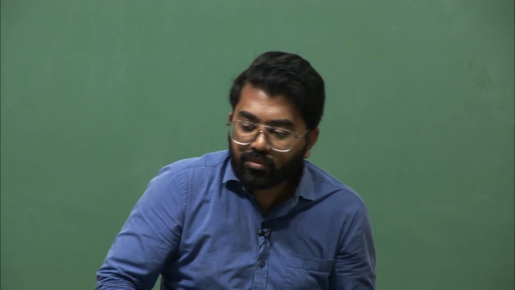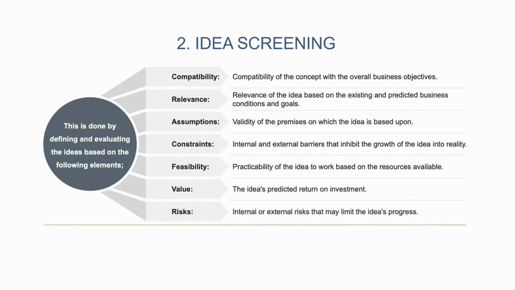So this was the solution provided by Halo. How did they go further? The second step of the product development was screening of this idea. This is typically done from a theory standpoint by defining and evaluating the ideas based on the following elements, right? The first element is compatibility of the concept with the overall business objective.